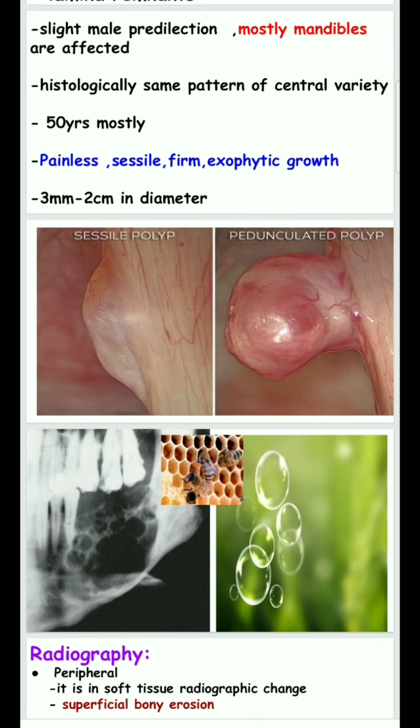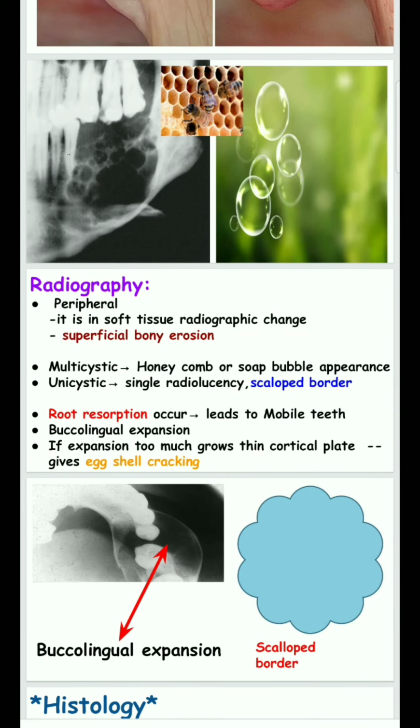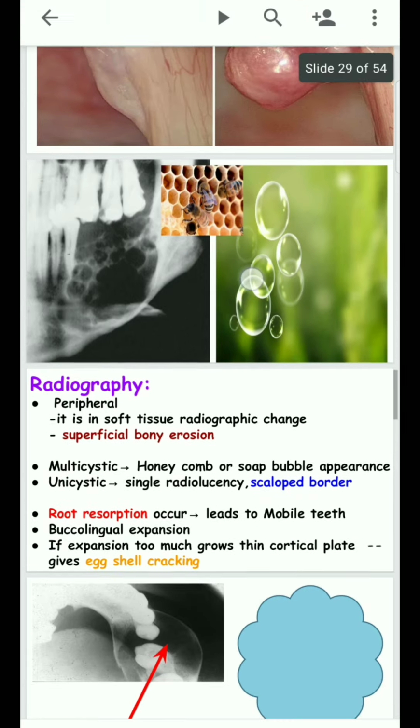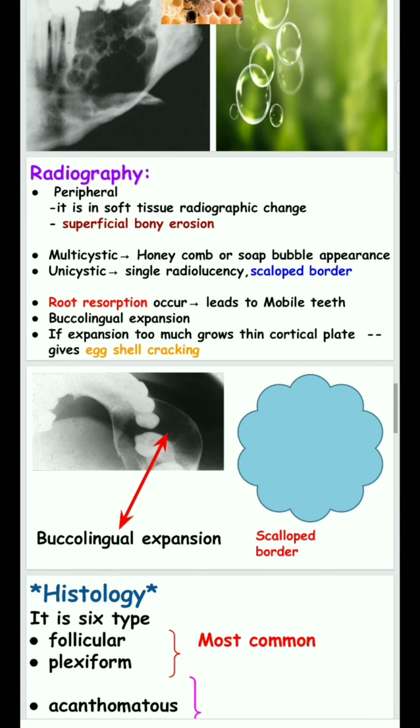In radiography, peripheral ameloblastoma occurs in the soft tissue. As a result, there is no radiographic evidence, but superficial bony erosion will be seen. In the multicystic type, there is a honeycomb appearance, and at the same time a soap-bubble appearance is also seen. In the unicystic type, there is a single radiolucency with a scalloped border.